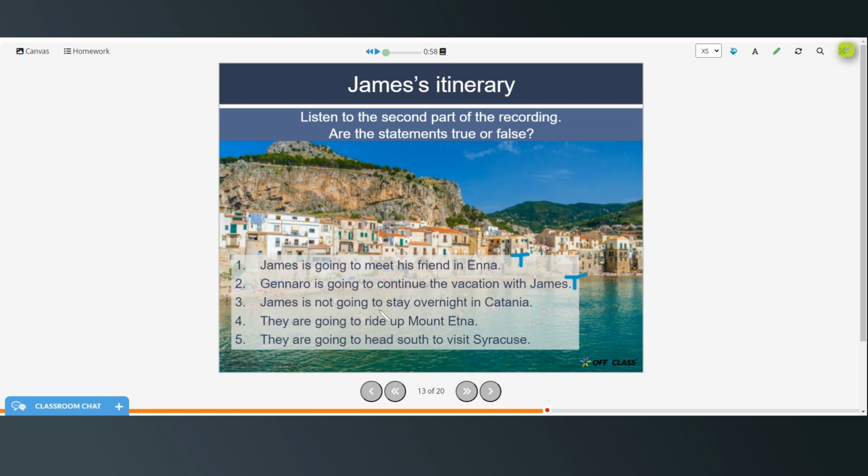James is not going to stay overnight in Catania. That's false. He said they are going to spend a couple of days there. They are going to ride up Mount Etna. That's false. They're going to climb with a tour group. And they are going to head south to visit Syracuse. That is true.